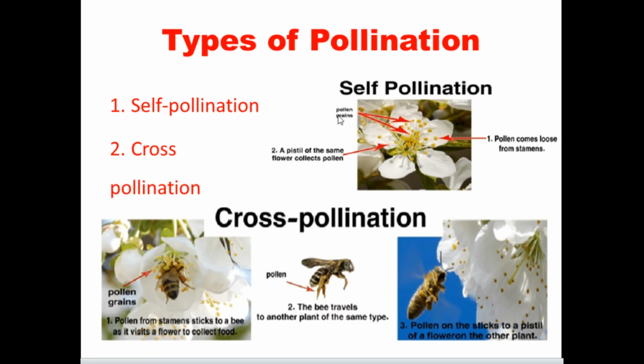Here the pollen grains are present, and in the middle the stigma is present, the pistil of the same flower collecting pollen.